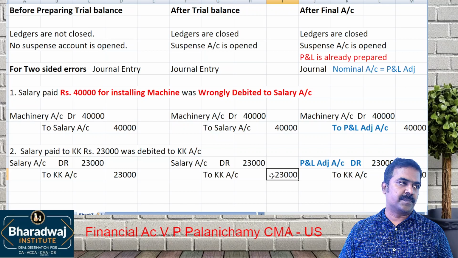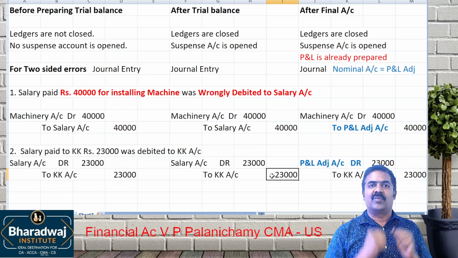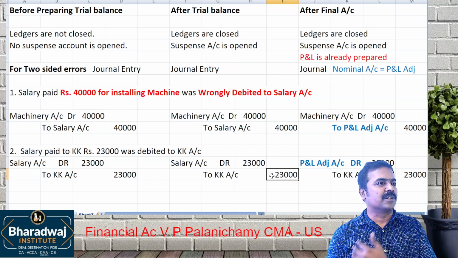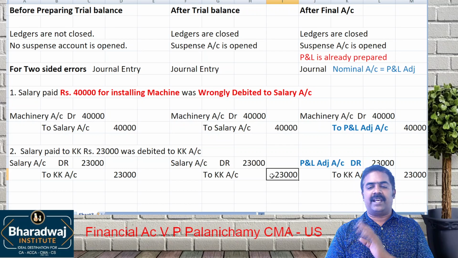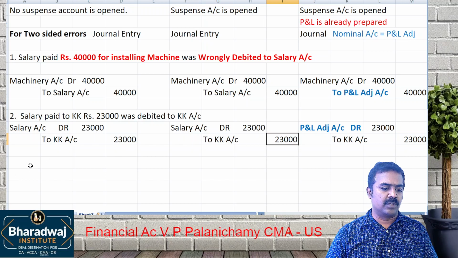So in the place of nominal account, use which account? P&L adjustment account. And salary account, rent account, sales account, purchase account, where are they recorded? They are recorded in which account? Trading P&L account. So in the place of any nominal account, use P&L adjustment account. Maybe I will give you one more error.